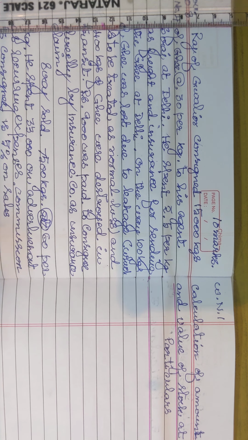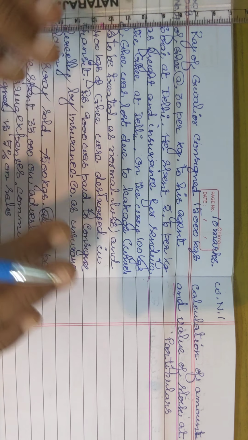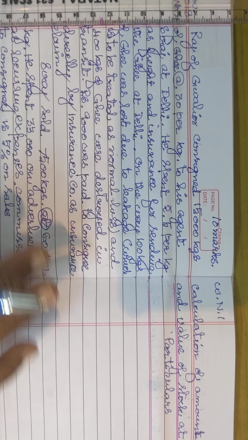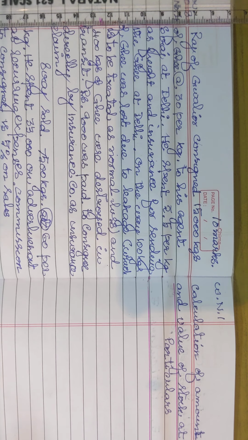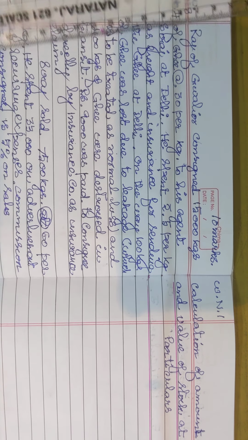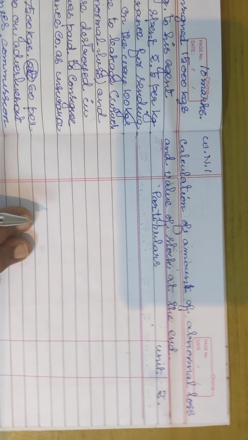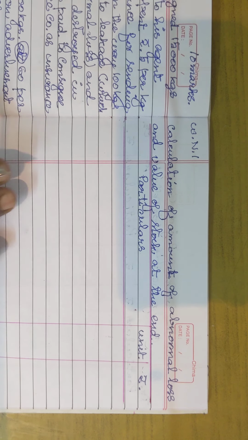But in case the abnormal loss happens at the godownல நடந்ததுன்னா that consignee would have spent already non-recurring expenses. Suppose consignee non-recurring expenses செலவு பண்ணியிருந்தார்னா, so we have to add that proportionate cost also. Hope you understand. Here the abnormal loss has happened on the way. Okay, so there is no need of adding any consignee expenses. So let us get into how to calculate the abnormal loss, value of abnormal loss. Very very simple, very easy. You will be able to understand it.